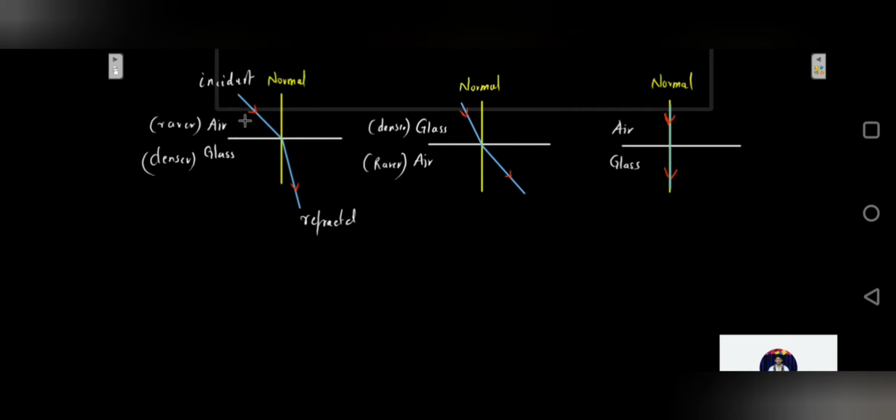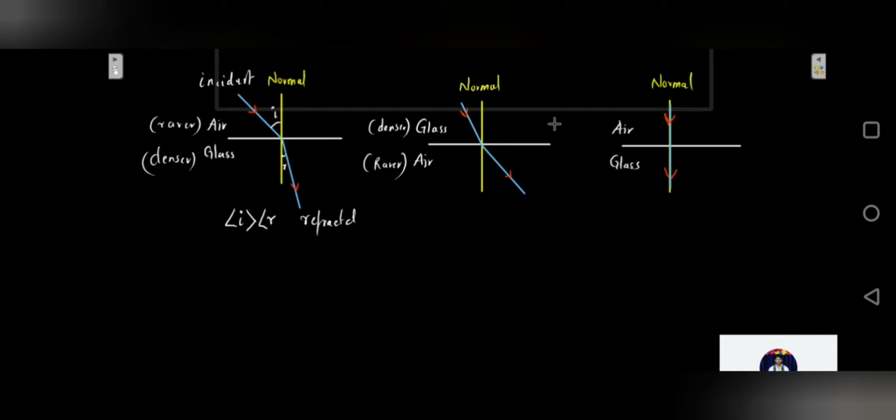That means if this is your angle of incidence and this is your angle of refraction, it was noticed that the angle of incidence was greater than the angle of refraction. The angle of refraction became smaller than the angle of incidence. That means your refracted ray bent towards the normal.